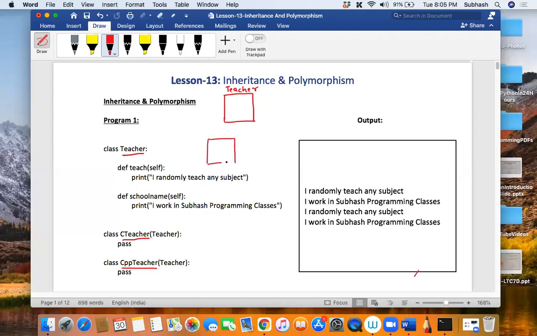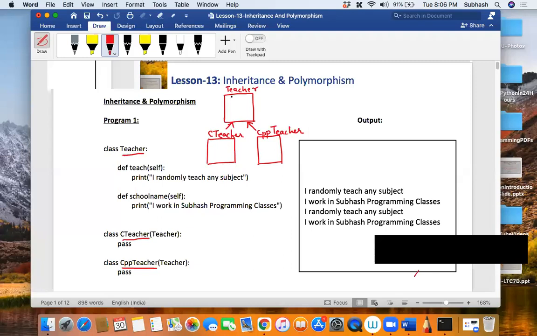They are CTeacher and CPPTeacher, correct? We show the relationship with an upward arrow mark. So we have a super class called Teacher, and we have two child classes or derived classes called CTeacher and CPPTeacher.